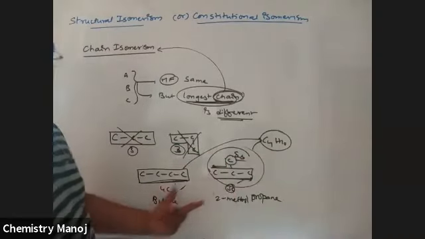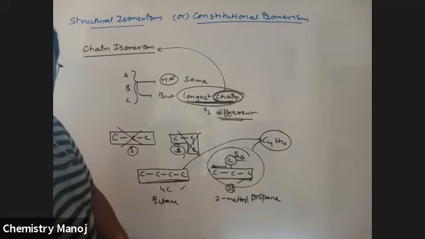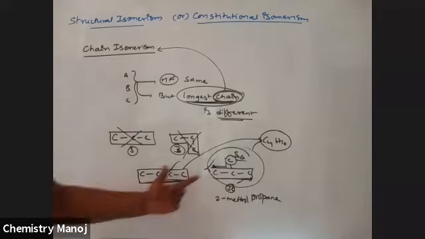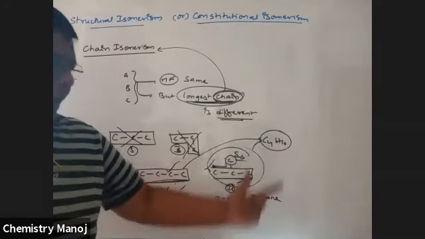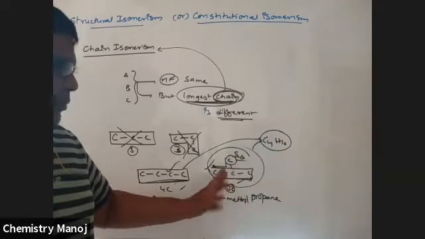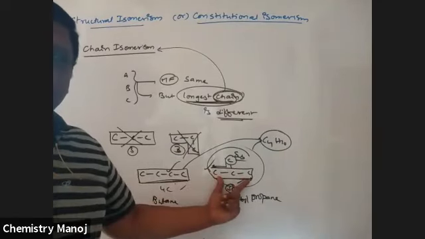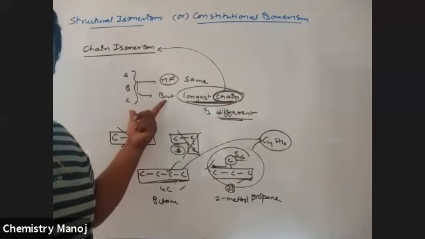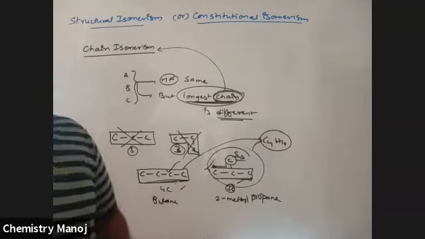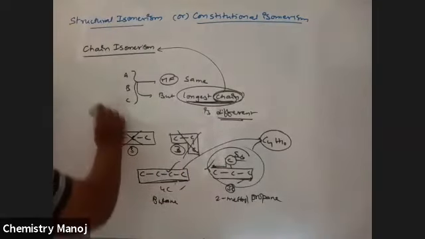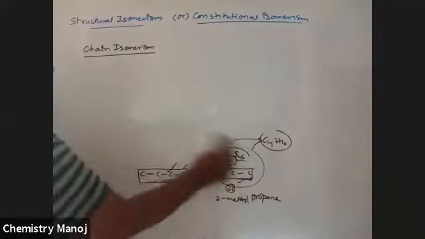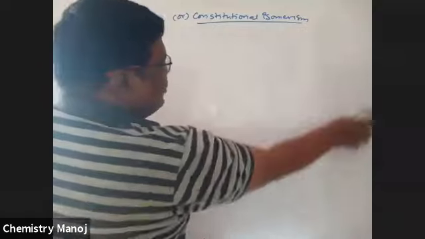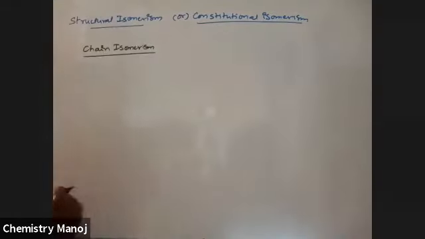So both these compounds are not the same, but their formula is the same. Because these compounds are not the same, their physical and chemical properties may vary. These two compounds are considered isomers because they have the same molecular formula. But the longest chains are different, so the chain is different. That is why these two are taken as chain isomers, collectively called chain isomers. Compounds having the same molecular formula but different structural arrangements, because the structure is changed due to a change in their longest chain.